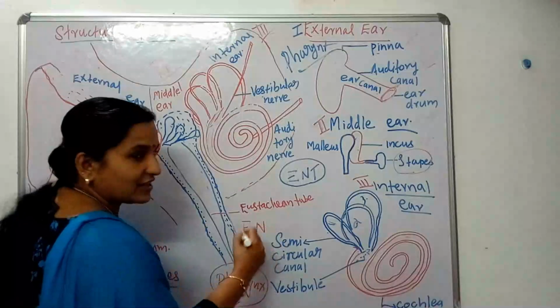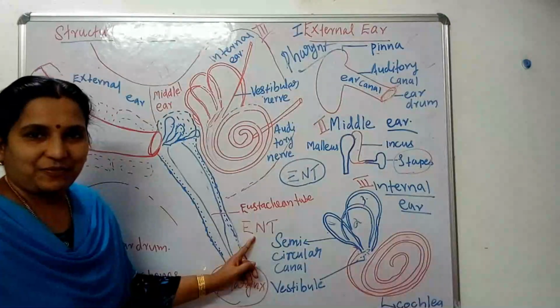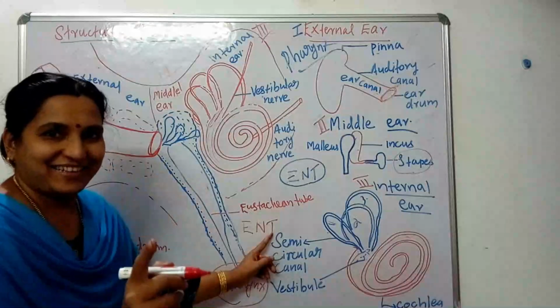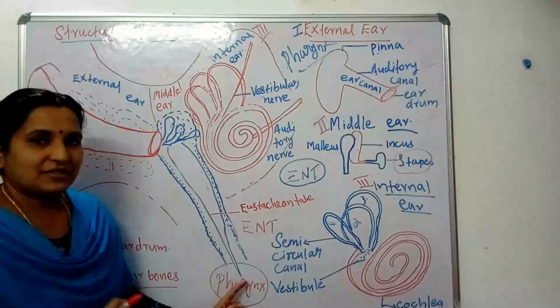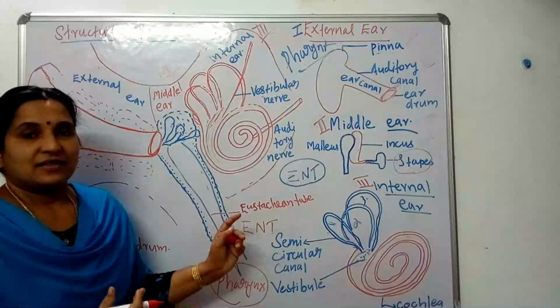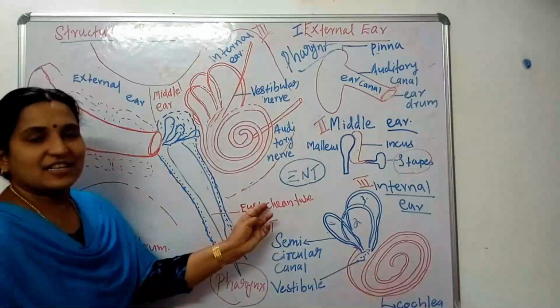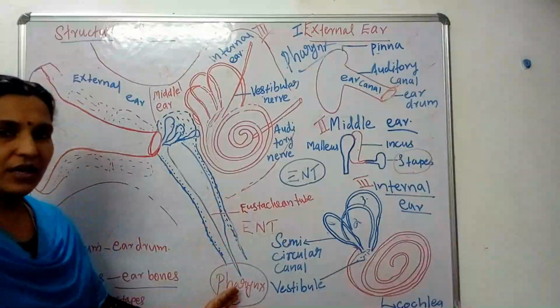They are known as ENT specialists: ear, nose, throat. These three are connected. Because of the presence of this Eustachian tube, a throat problem may cause a problem in the ear, nose, etc. Actually, it connects to the pharynx.